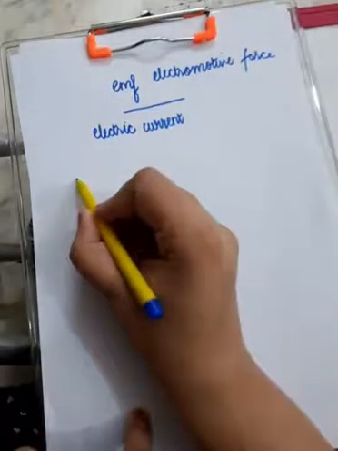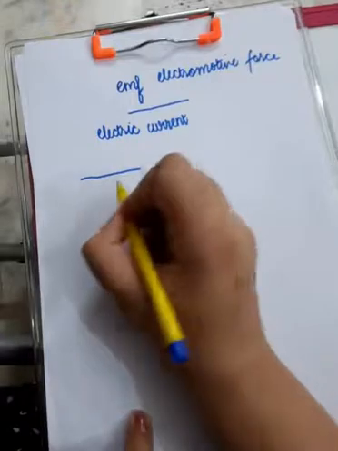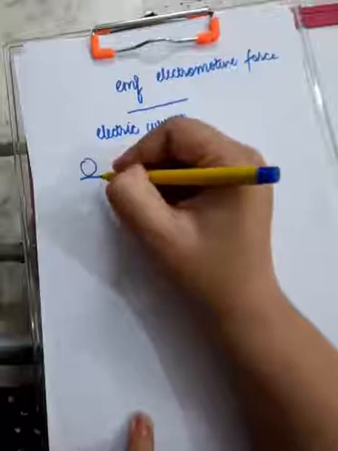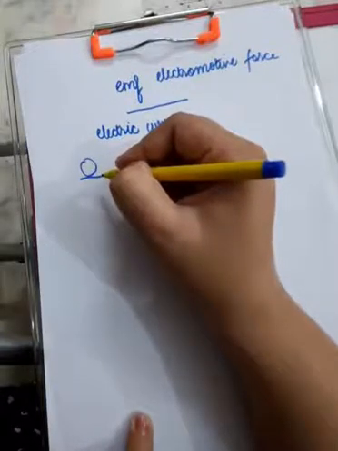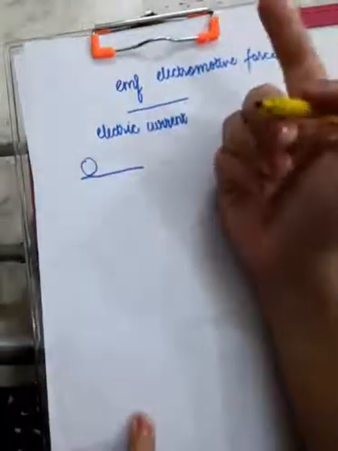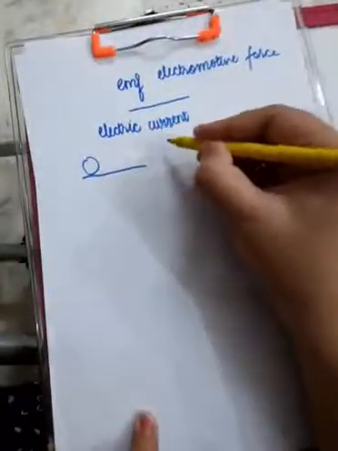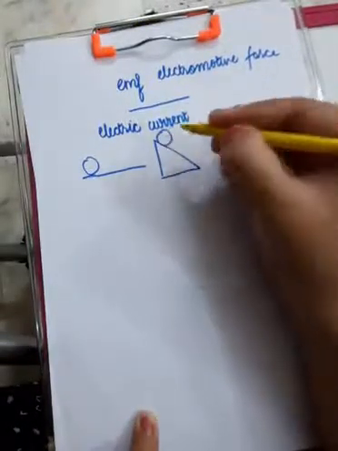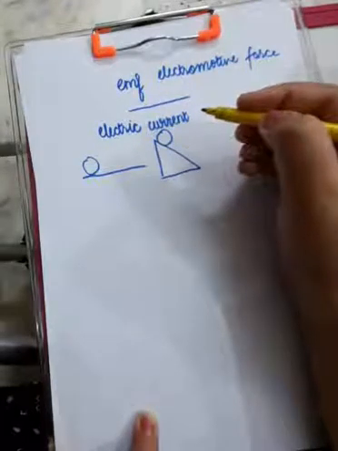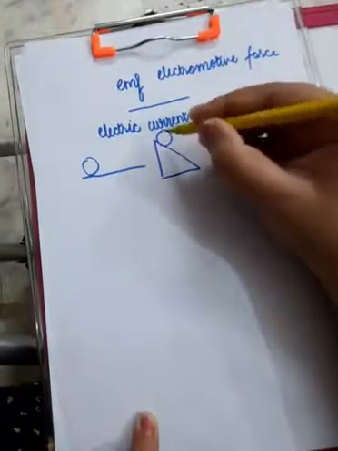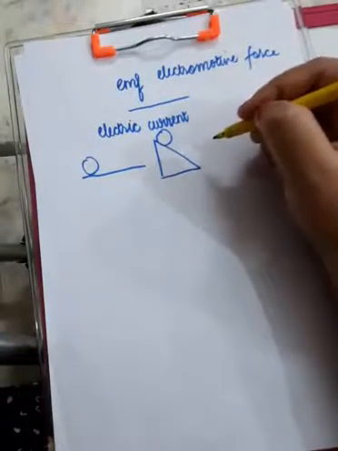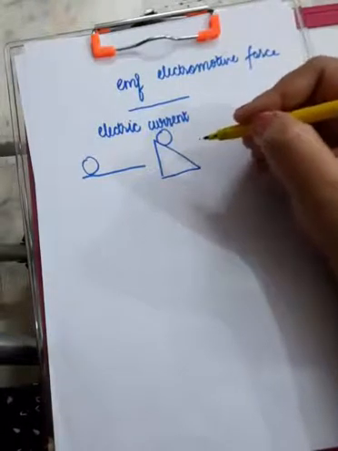See, suppose you have a normal horizontal surface over which something is kept. Now that something is not going to move on its own because there is no imbalance here, there is no difference here. But if the same thing is kept on an inclined plane, that thing will surely fall down. Surely. So, why does it fall down? Because there's a difference, there's an imbalance.